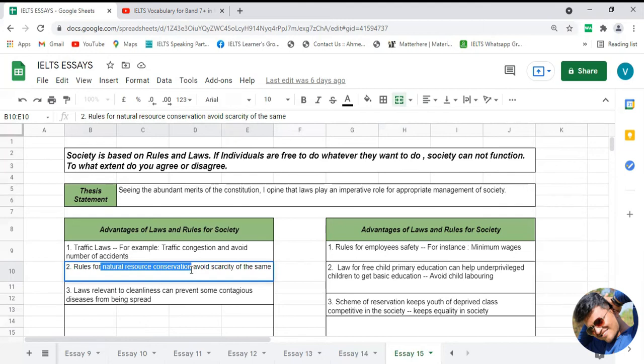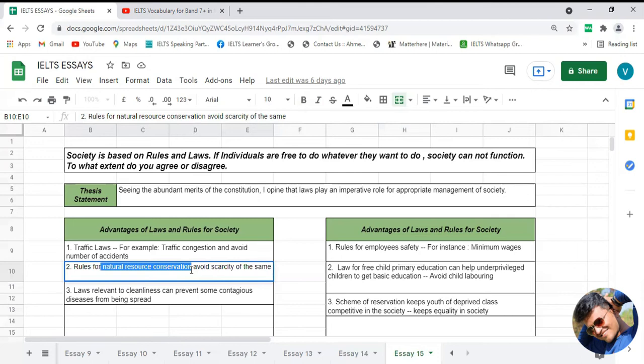Okay, natural resources means what? Natural resources means petrol, diesel, certain materials which can be mined from different geographical locations. So all those things are considered natural resources. Water, I would say, is also a natural resource we can consider.